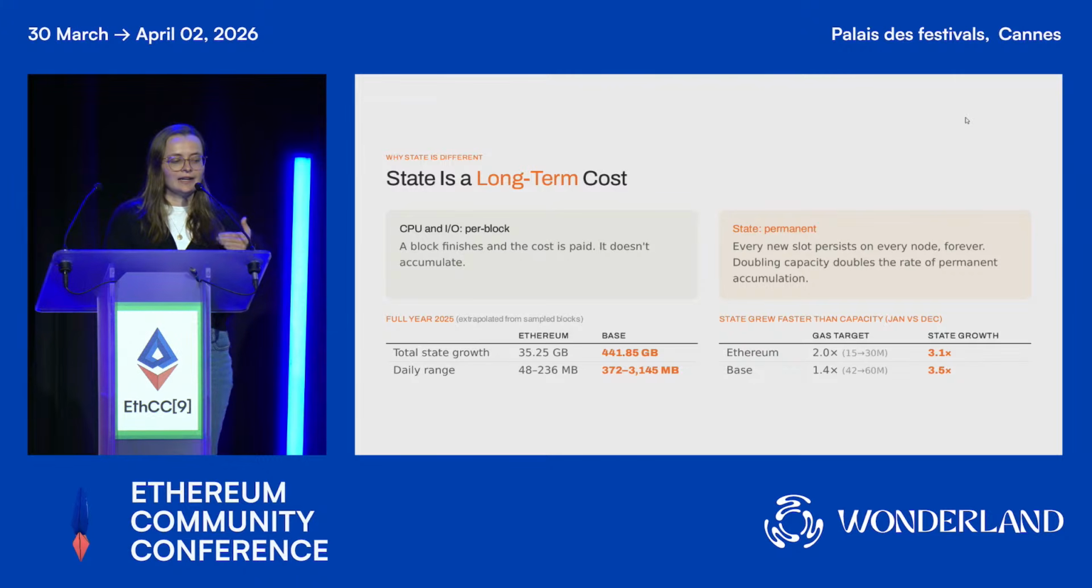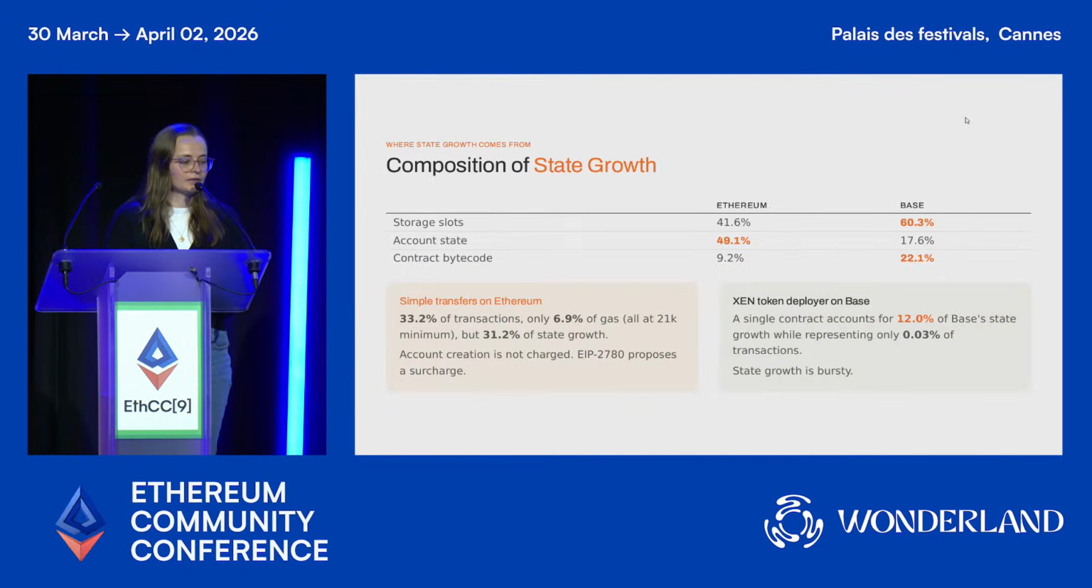But arguably, state is actually the one resource where maybe you want it to grow less than proportionally when you're increasing your gas target, but with this 1D gas, it is very difficult for you to target that. We can also see where the state growth is actually coming from, which is quite different on the two chains.